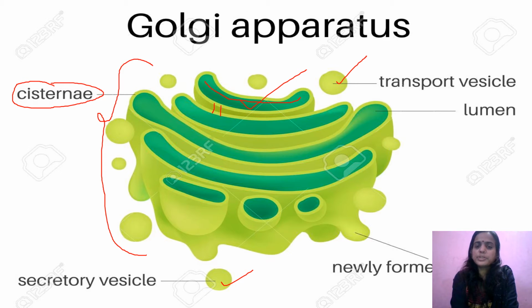One more point to be noted here is that the cisternae are bulging at the ends. Every cisternae is bulging at the end on both sides, this side also and this side also. These bulging ends of the cisternae are known as Golgian complex. It is not mentioned here, but these bulging ends are known as Golgian complex. So this is about the structure of the Golgi complex. One more thing to be noted is the polarity of the Golgi apparatus. We will see this polarity in the next section.